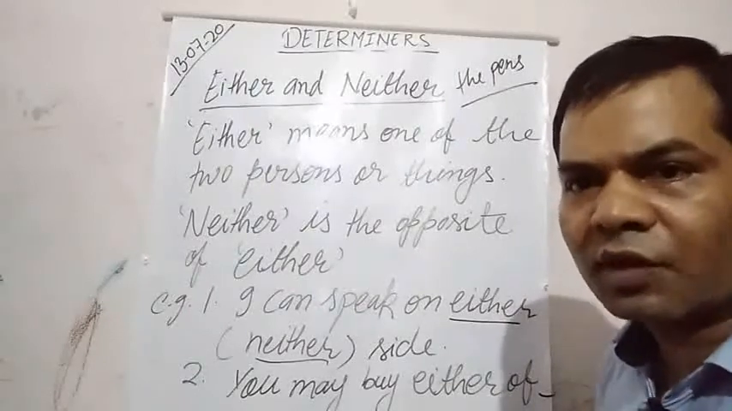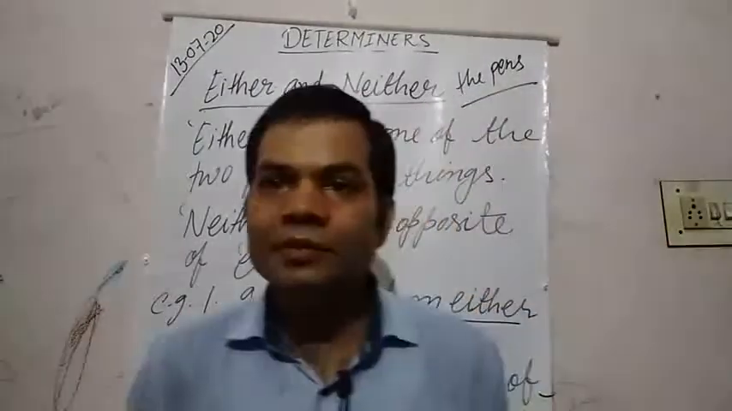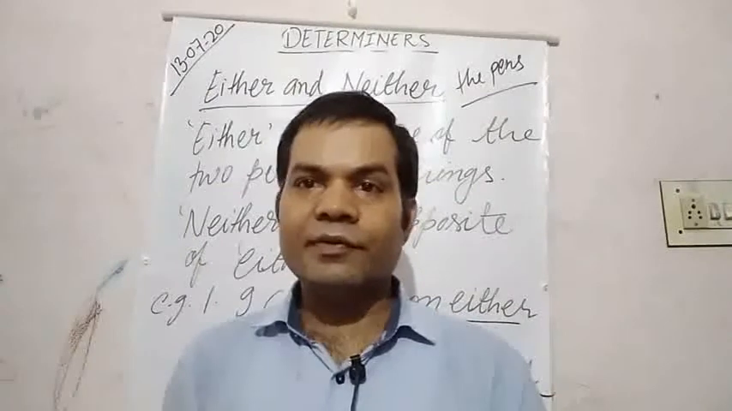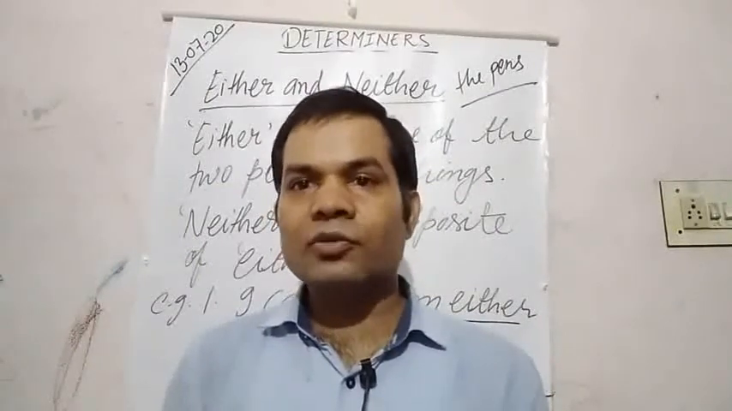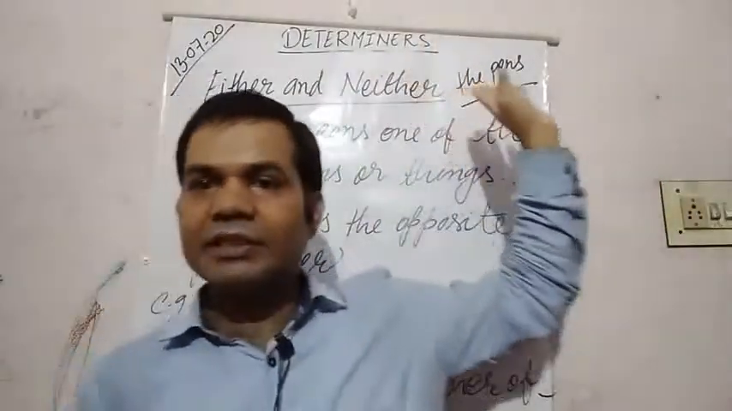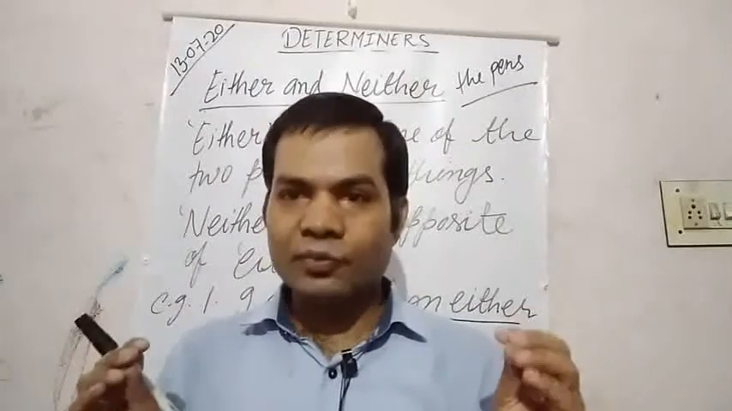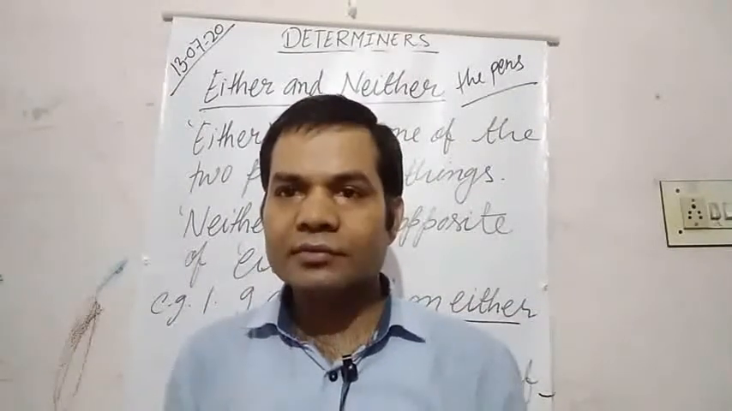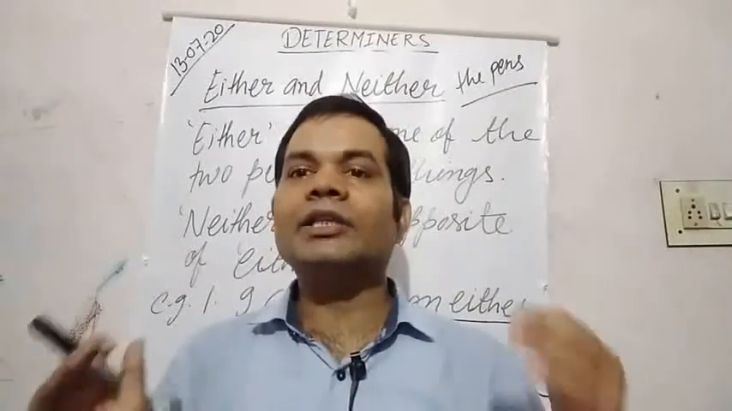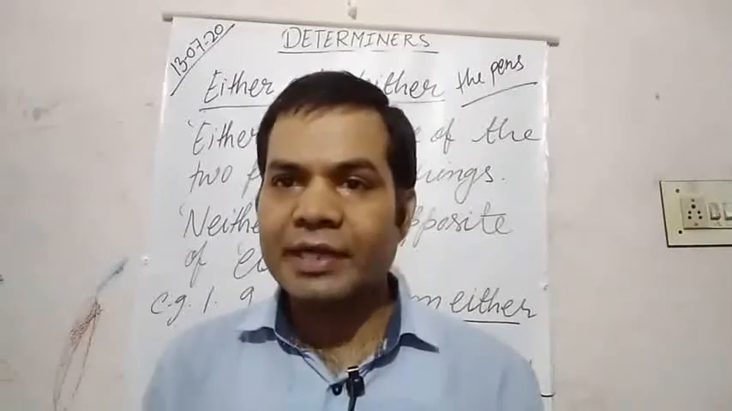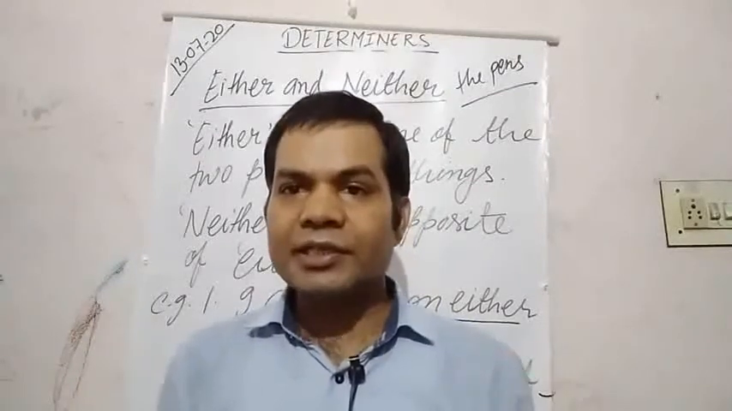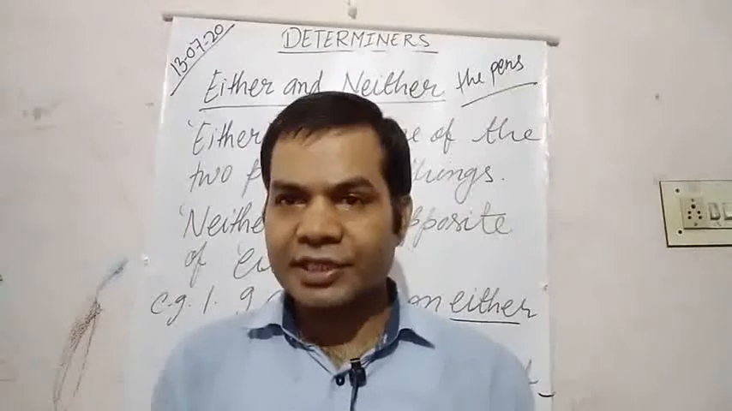Okay students, I hope you have noted them down. So I think this is enough for today's class, because then it will be too much and you may not be able to understand. So let me revise once again. So we are discussing determiners. Determiners are the words which come before a noun, and they fix, define or determine the noun. In simple words, we can say that determiners work as an adjective.